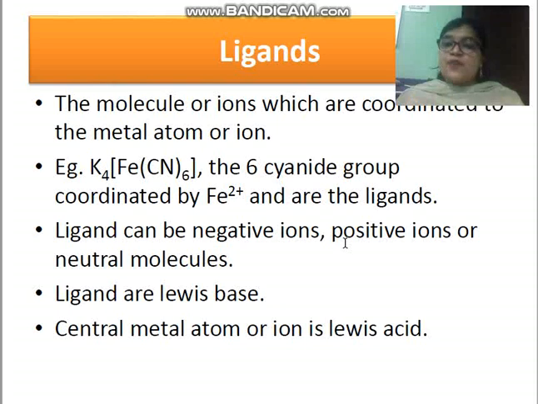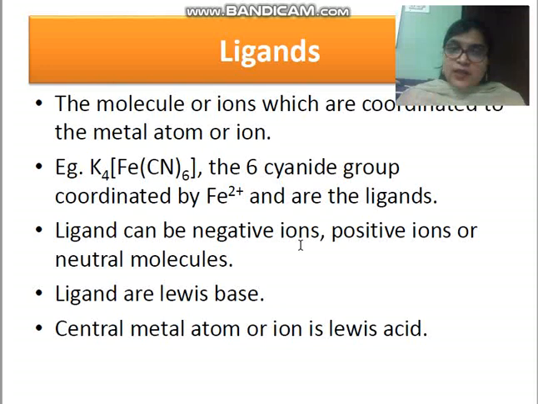This complex, which comprises a metal ion or atom bound by a number of molecules or ions, is called a complex compound. So here we are going to discuss ligands. What are ligands? The molecules or ions which are coordinated to a metal atom or ion are called ligands, or you can say those which are capable of donating a pair of electrons to the central metal ion or atom are called ligands.